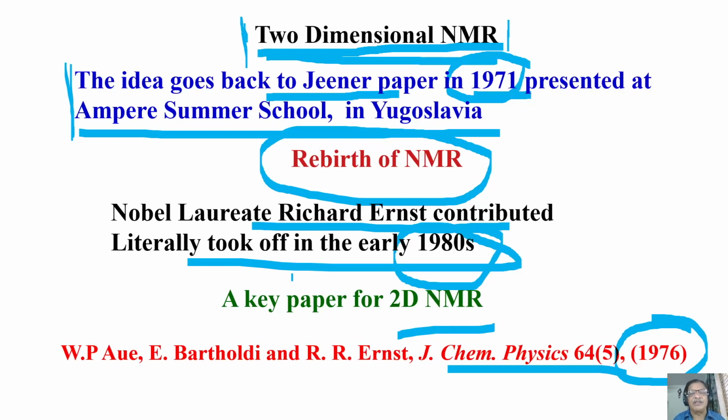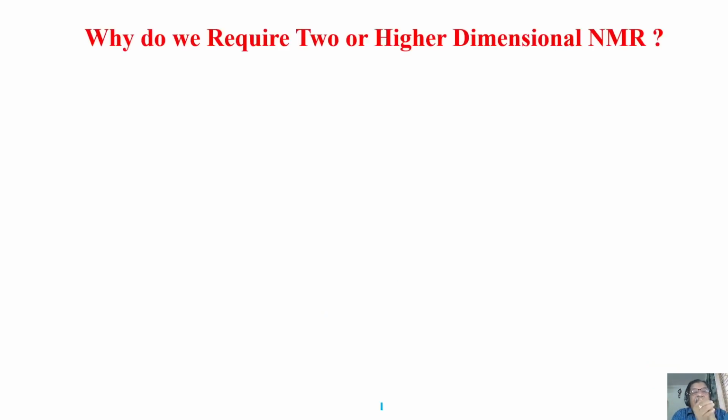And lots and lots of pulse sequences were designed. Lots of two-dimensional NMR experiments were designed and modified to derive specific information. And the application of NMR by utilization of two-dimensional NMR then extended further to multi-dimension, like 3-dimension, 4-dimension, everything began. That's where the utility and development of NMR exploded during that time. And that's why NMR has become very powerful now, because we can use it in a number of possible ways. Okay.